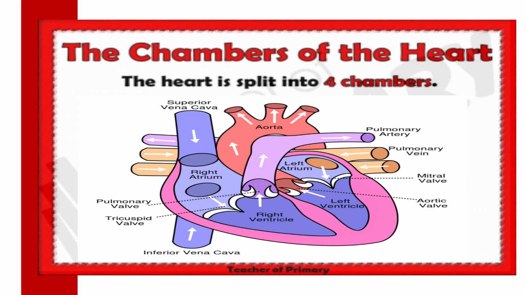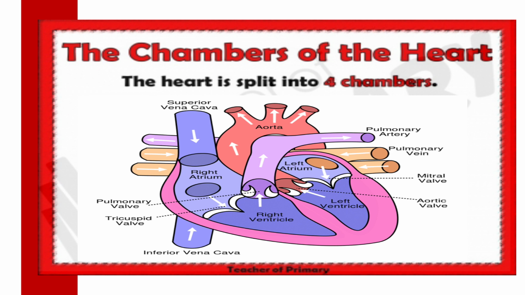Now here is a human heart diagram, a well-labeled human heart diagram. Here I have given the chambers of the heart. Now you are in standard 5. So many sections are there: A, B, C, D, E, F. Six sections are there. Like that, the heart is also divided into 4 sections, what we call chambers. The upper 2 sections and the lower 2 sections. The upper 2 sections are the left atrium and the right atrium, and the lower 2 sections are the left ventricle and the right ventricle.